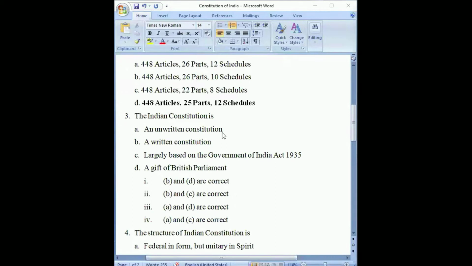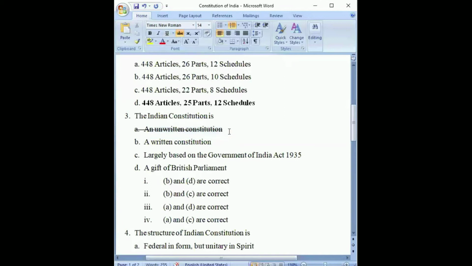Firstly, it says an unwritten constitution. What is an unwritten constitution? We see that our constitution was drafted properly, provisions were added and everything, right? We have a detailed preamble, a detailed constitution. It's a written document that we have. We can look at the Bare Act of the Indian Constitution also. That means this option, an unwritten constitution, is not correct.